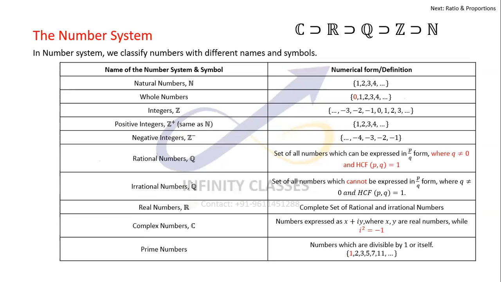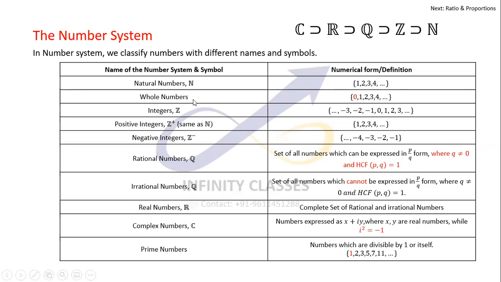As discussed earlier, we will start with the number system, the symbols by which these are denoted, and particular numbers which are part of these sets. We'll start with natural numbers. Natural numbers are represented by the letter N, and consist of the numbers 1, 2, 3, 4, and so on till infinity. There should not be a number 0 included in natural numbers. So 0 is not included in natural numbers. We have to be very clear about it.